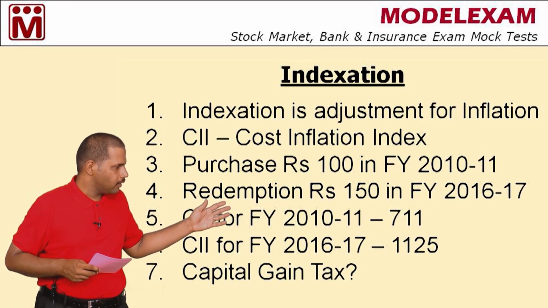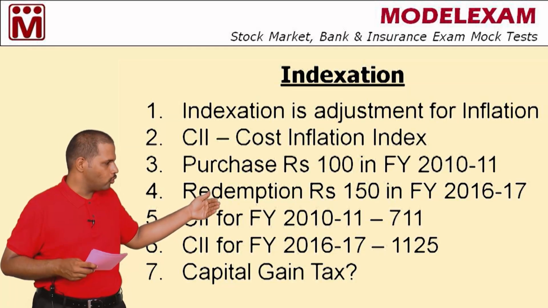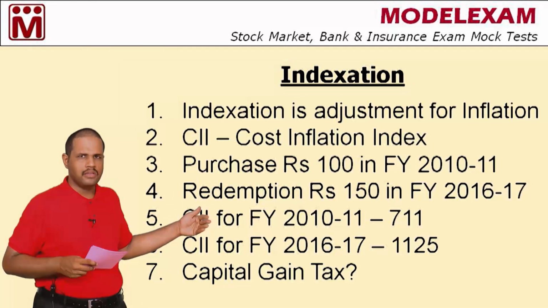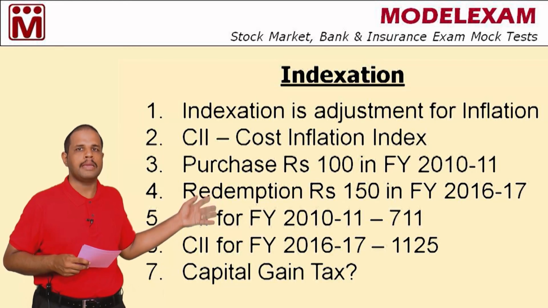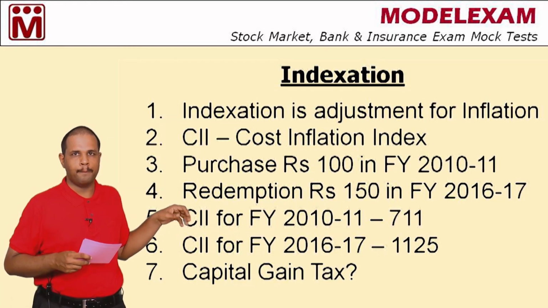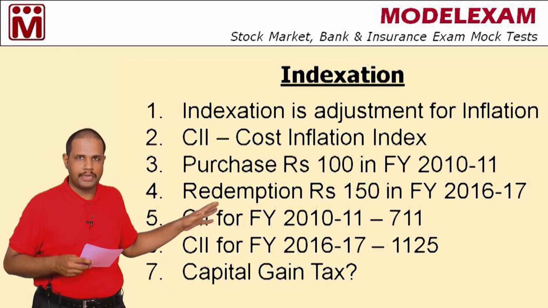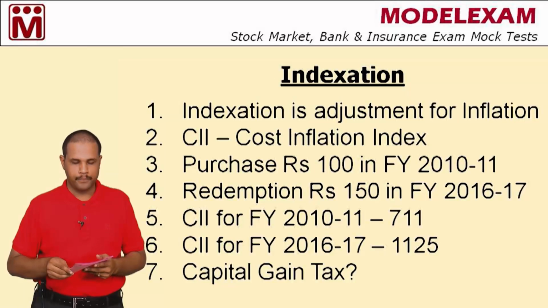It means that the number has increased from 711 to 1125. This is due to inflation. This is the inflationary impact. We are taking this impact into account and we are going to calculate tax. This is what we are going to see in the next slide.